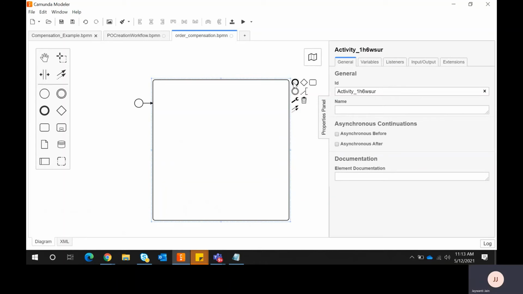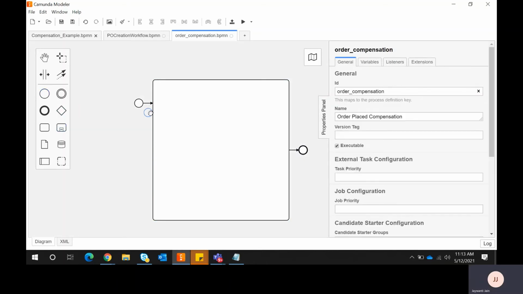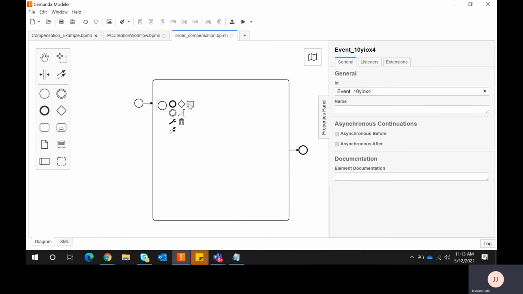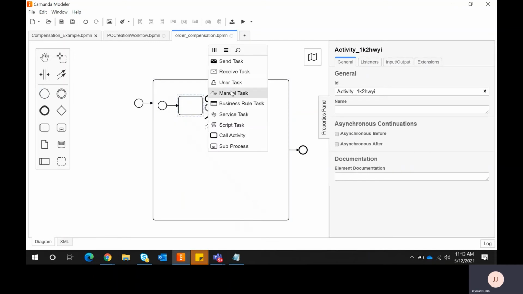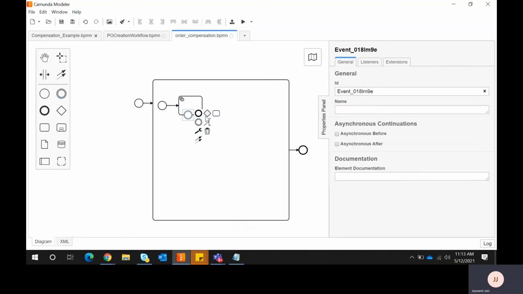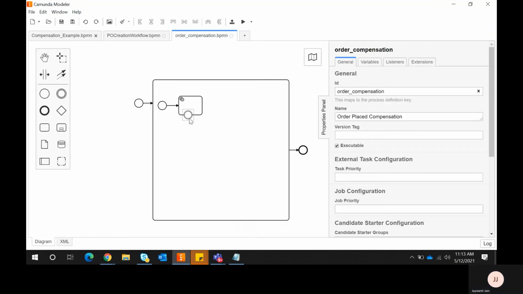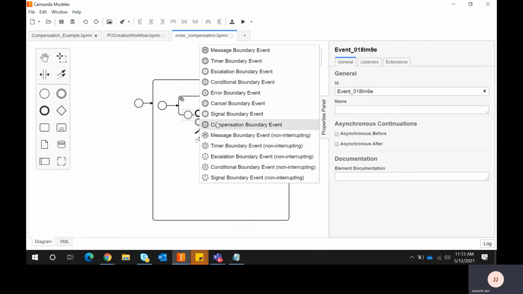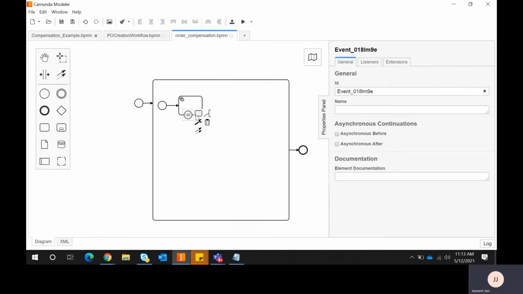Then I don't need to select an end event for the process. So here I am doing the same way. I'll create a service task, and I am attaching a compensation, for whatever activity I want to undo. Sorry. So first I need to change a type. I want a compensation boundary event, and then I need to select it.